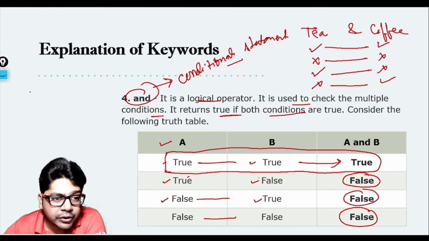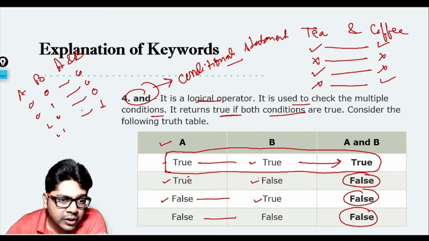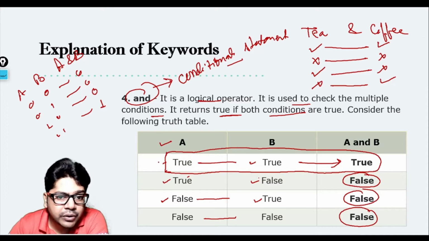If I have to make a truth table with 0 and 1, I will make something like this: A, B, A and B. 0 0, 0 1, 1 0, 1 1. So 0 0 means 0, 0 1 means 0, 1 0 means 0, 1 1 means 1. So only when both the conditions are true, then only it is going to return you true. Okay. Coming back to OR.